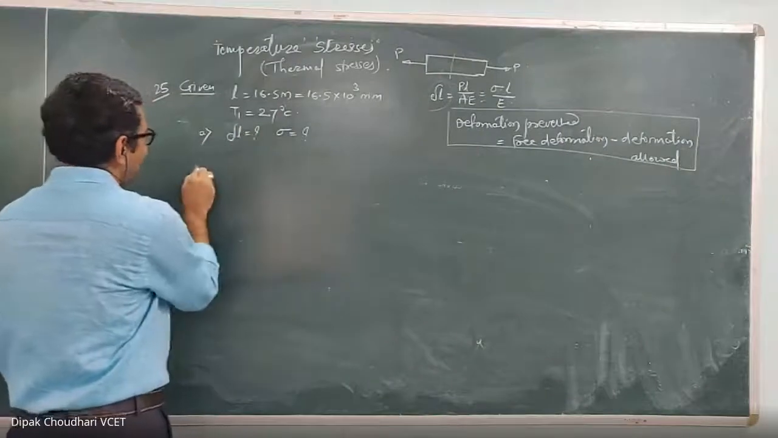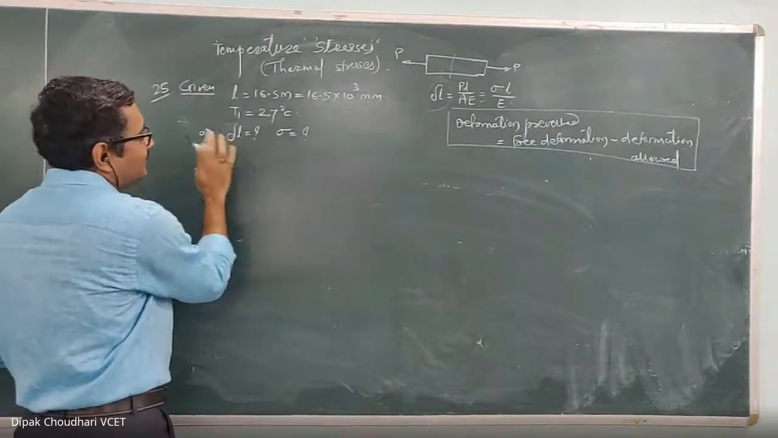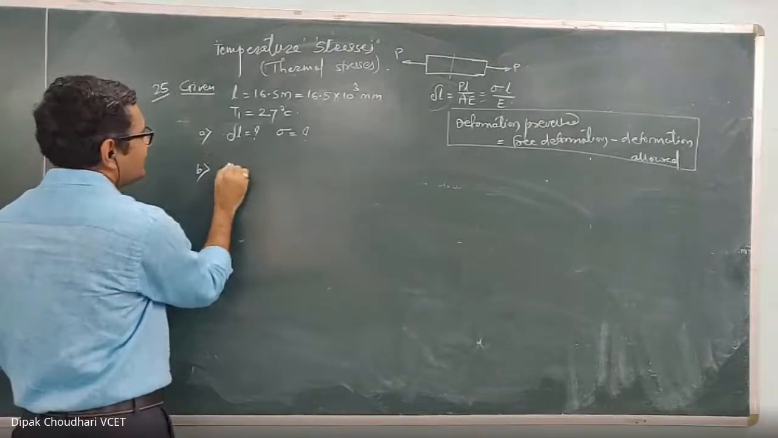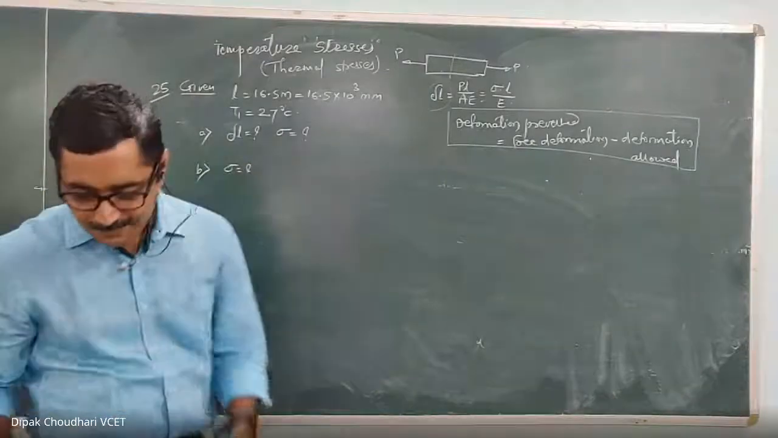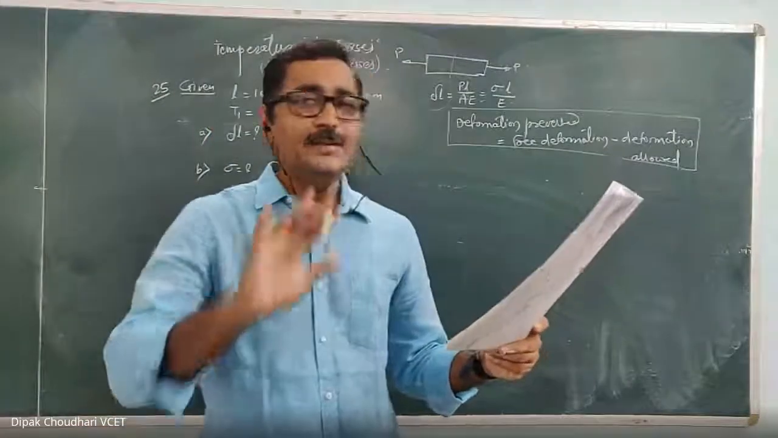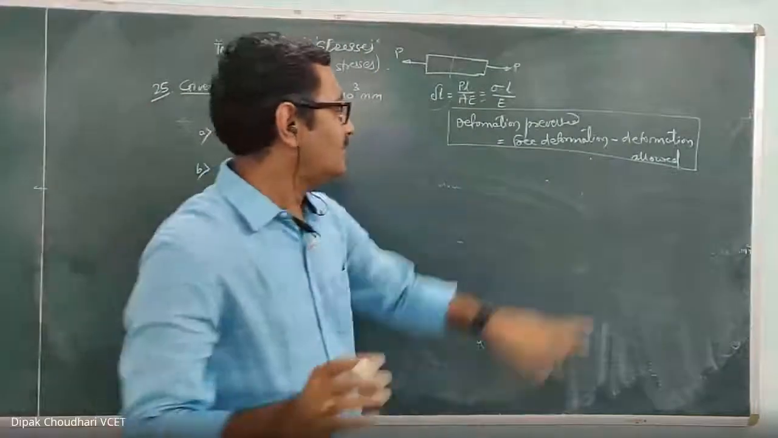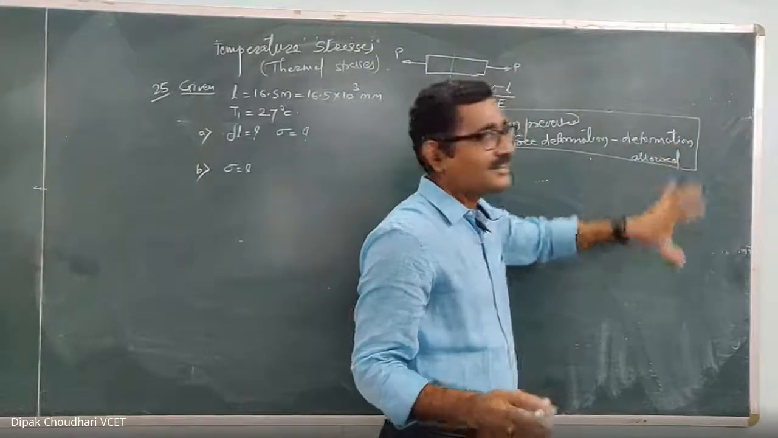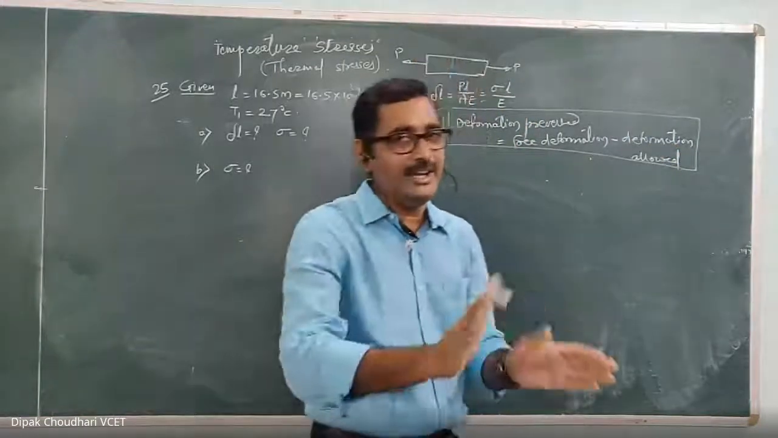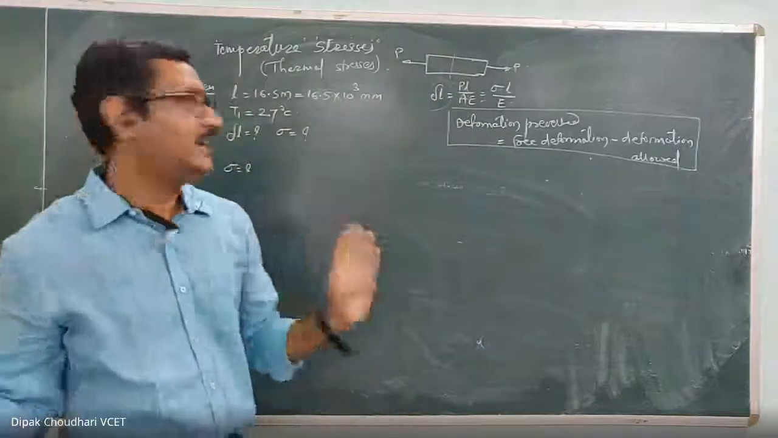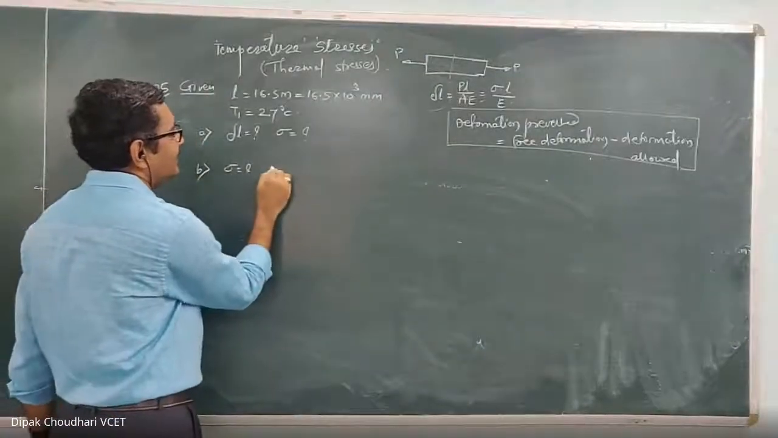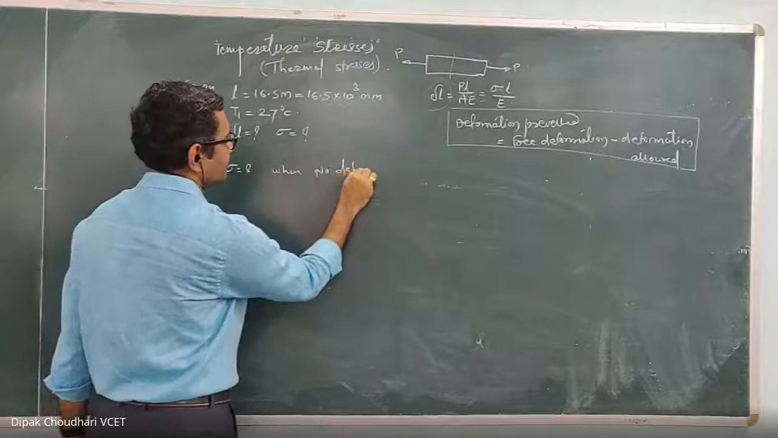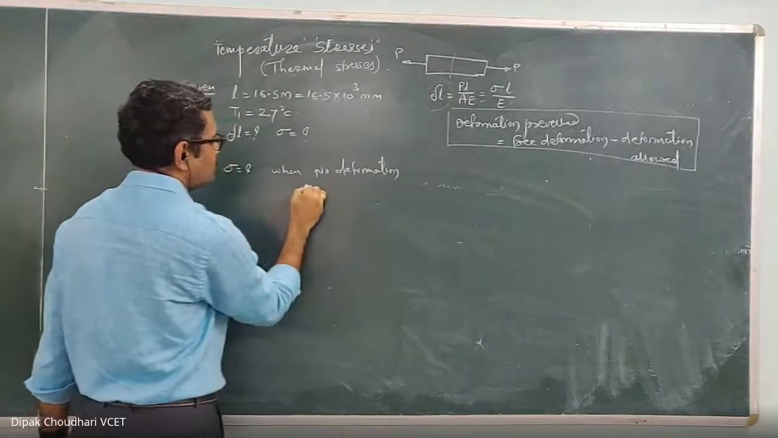In the first case, you have to find out the free deformation and corresponding stress. In the second case, what is the temperature stress? Listen, temperature stress if no expansion is allowed. Here, if no expansion or deformation is allowed, it means complete free deformation is prevented. No deformation is allowed at all. So you have to calculate the delta L when no deformation is allowed.